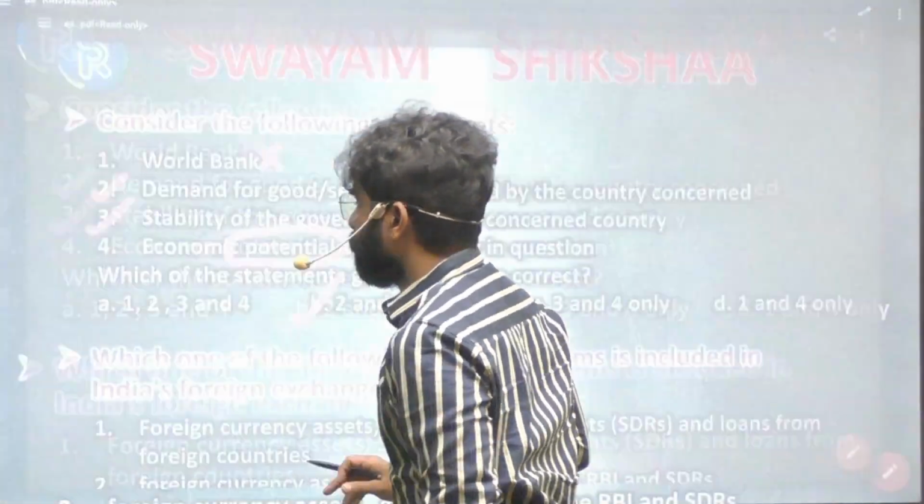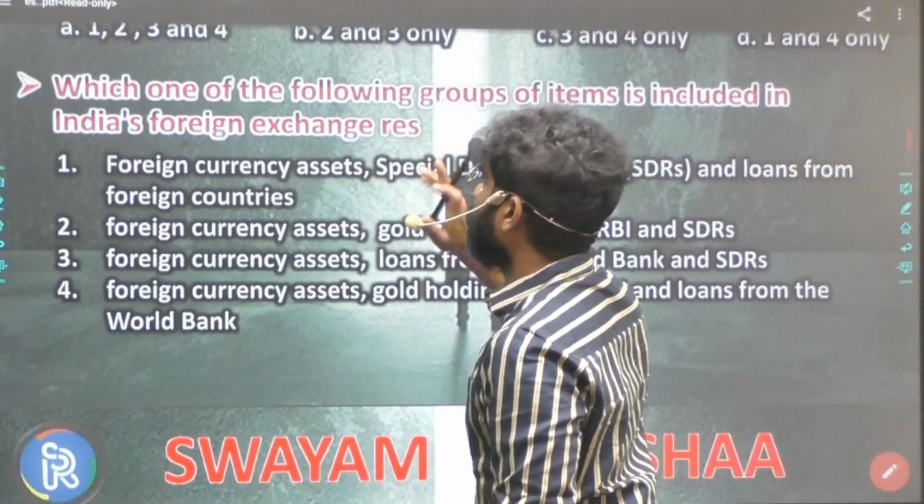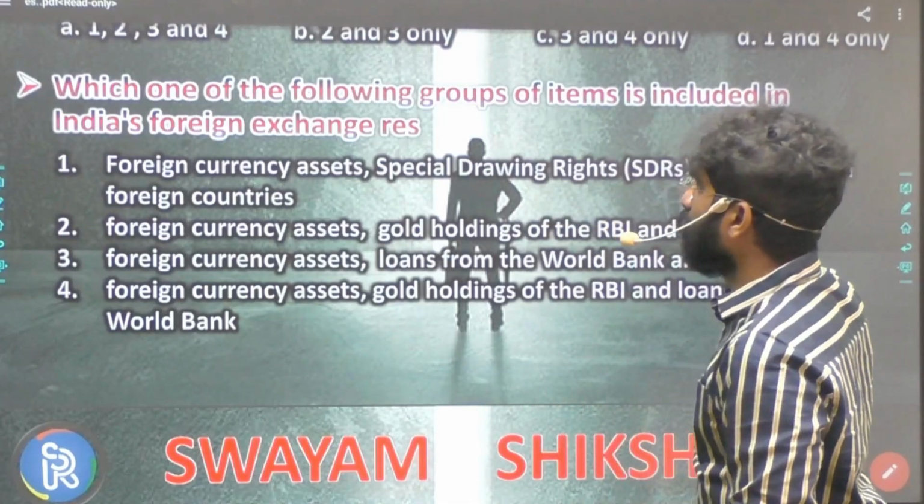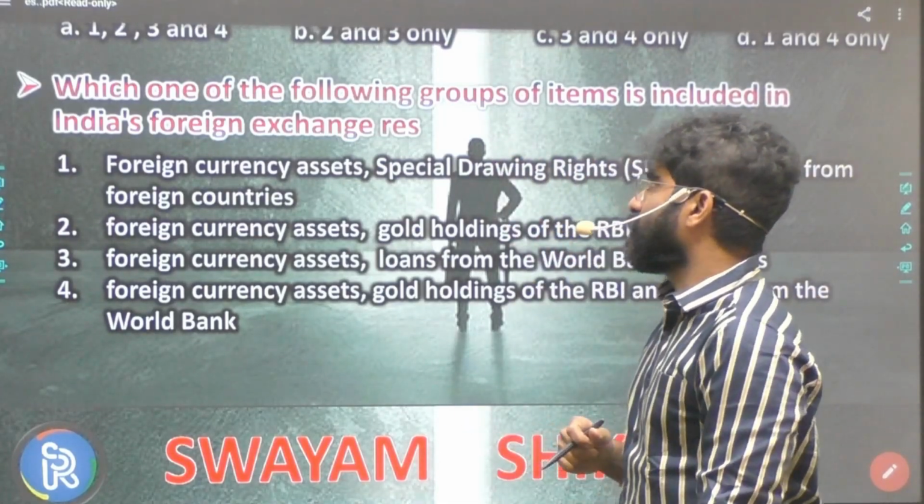Okay. Now, let's go to the next question here. Which of the following groups of items is included in India's foreign exchange reserves?